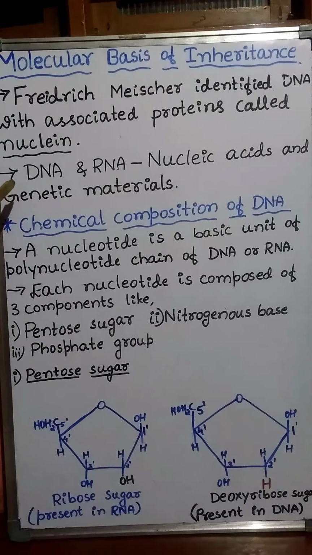The length of DNA in different organisms differs. In bacteriophage lambda, DNA has around 48,502 base pairs. That means the length of the DNA depends on the number of base pairs present in it.